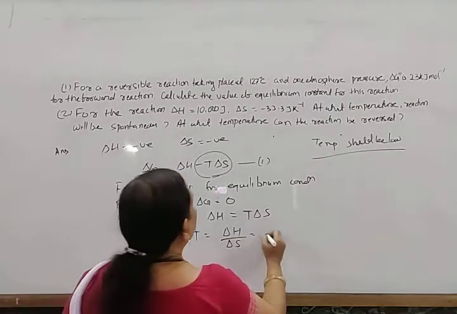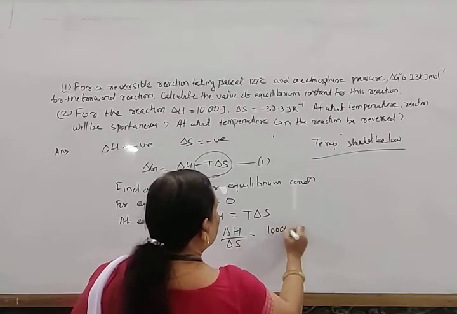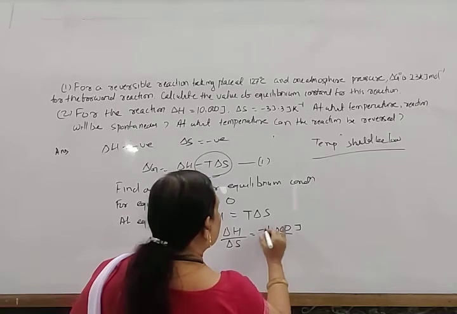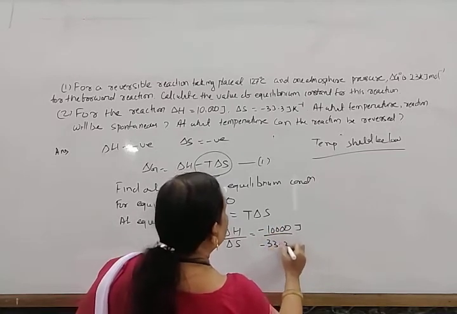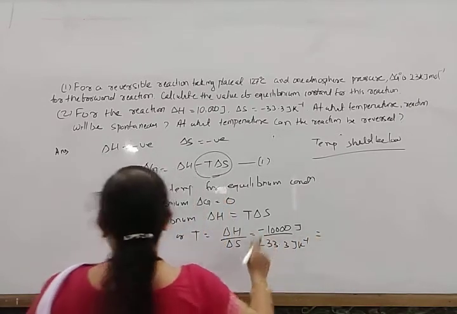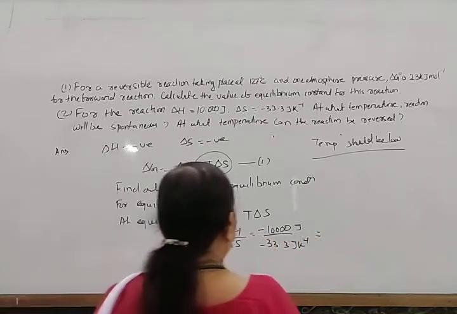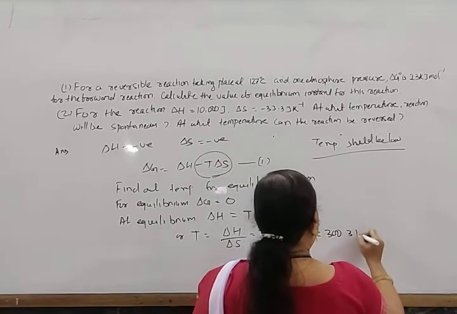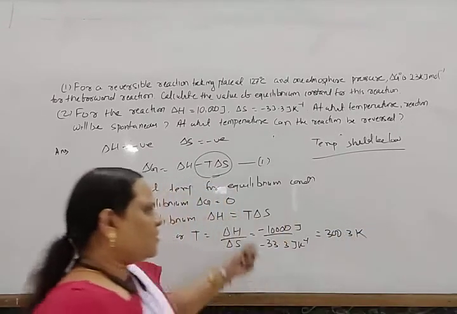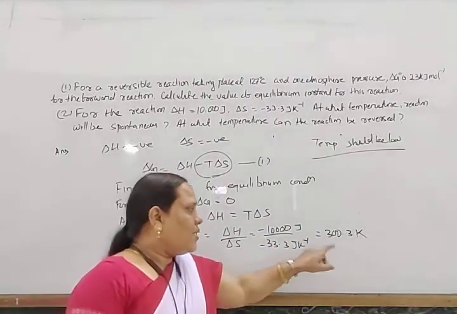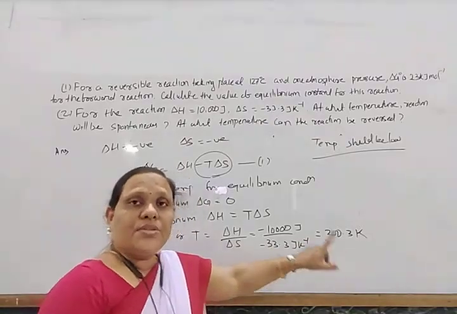So given del H is 10,000 joule, divided by 33.3 joule per Kelvin. Just divide it, and you will find 300.3 Kelvin. So at this temperature, this will be in equilibrium.